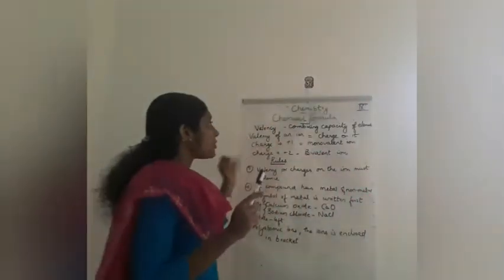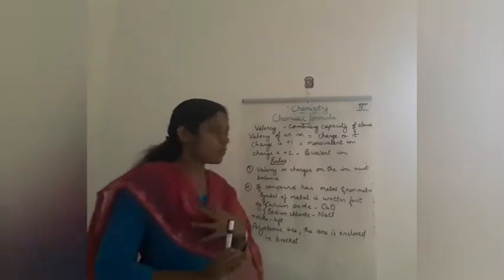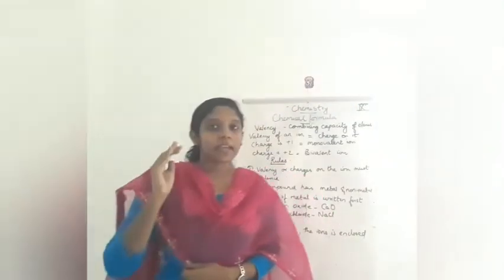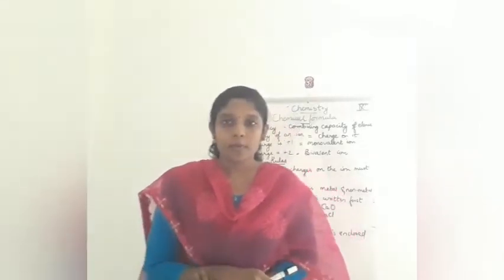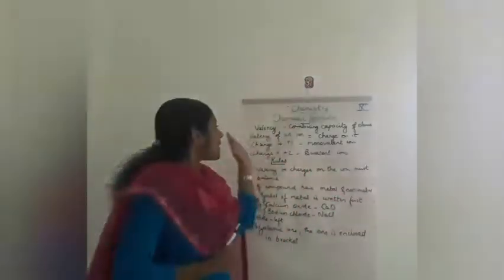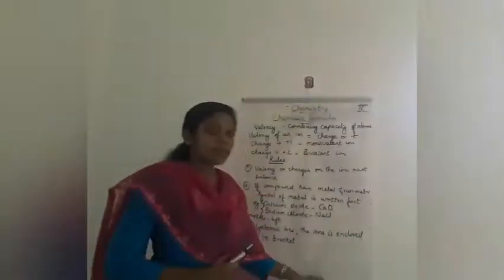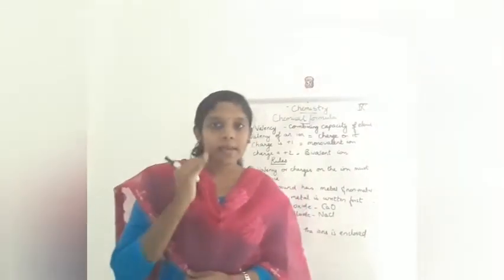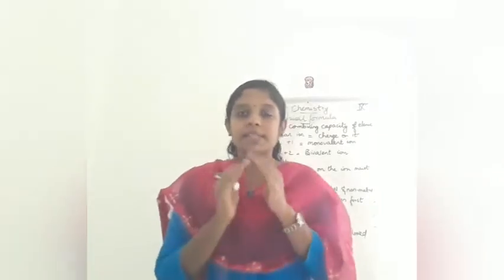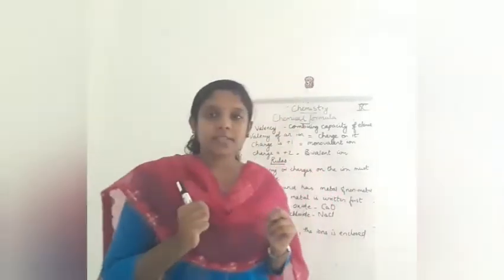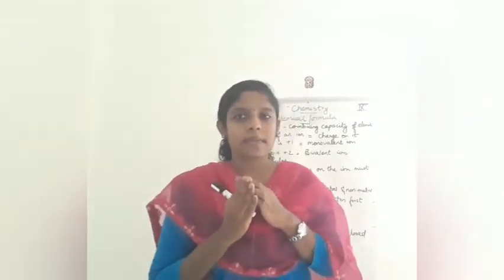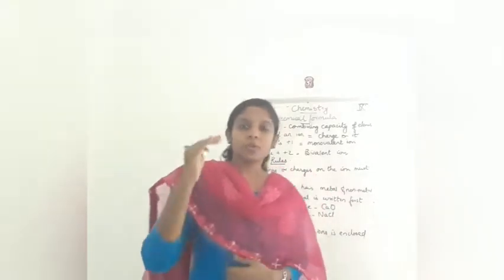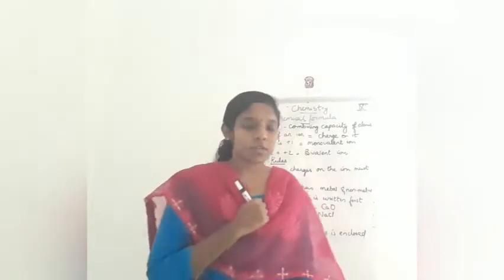Now, before moving to how to write the chemical formula, we will learn an introduction, that is, the rules followed while writing the chemical formula. So what is valency? You have already learned what valency is. It is the combining capacity of an element. You have studied how to write the valencies of elements, so go through your notebook and textbook and study what valency is.